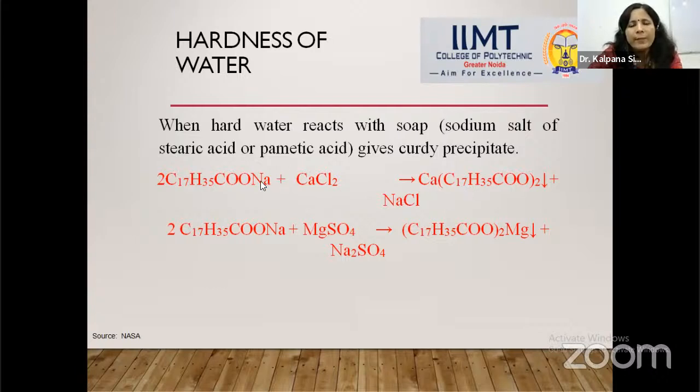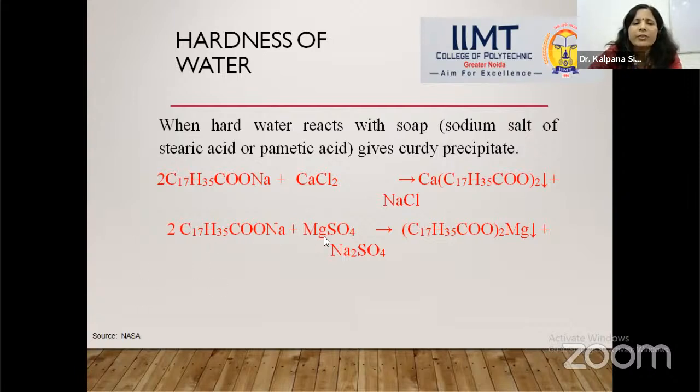Once sodium is replaced by calcium, because sodium is a monovalent ion and calcium is a divalent ion, its replacing capacity is more as compared to sodium. That's why calcium can easily replace the sodium of sodium stearate, and finally sodium stearate is converted into calcium stearate.